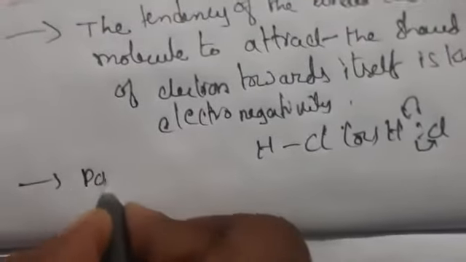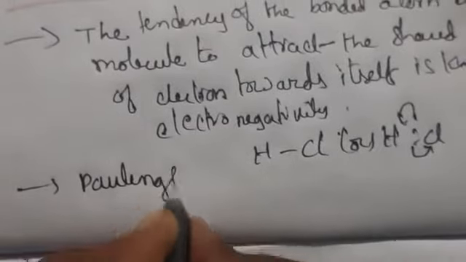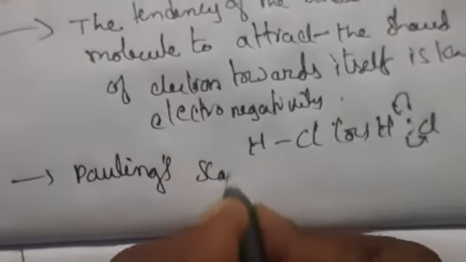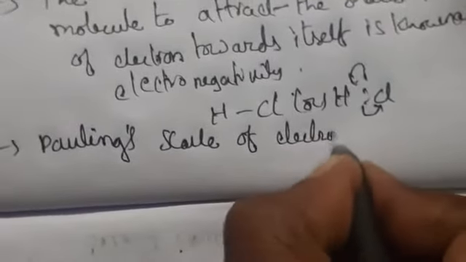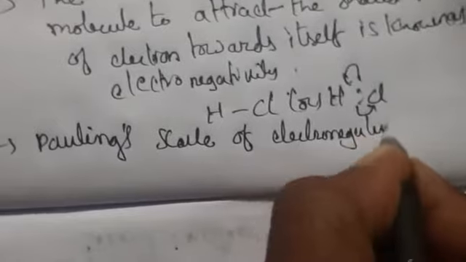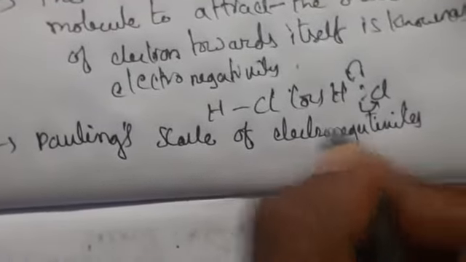Pauling is a scientist, and the Pauling scale of electronegativities is based on bond energy.